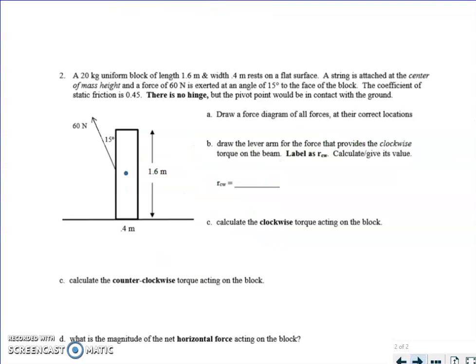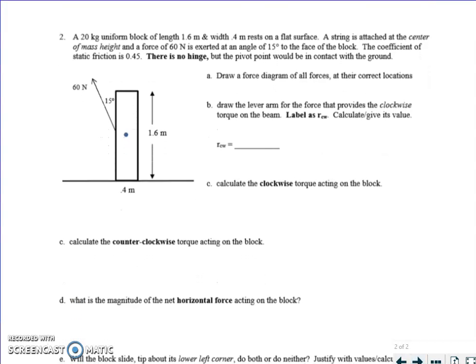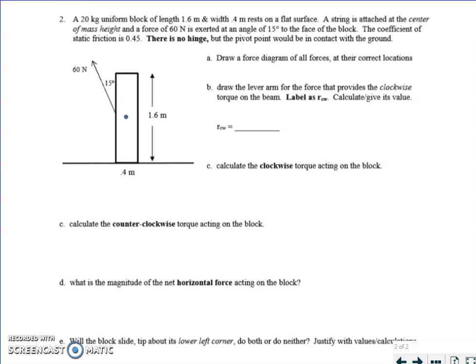Moving on. So this problem gave us a lot of trouble. I did a very similar problem in the notes. And it's just identifying torques and why something either tips or slides or does neither. Okay, so the first thing we had to do is draw a force diagram. And actually, before I get to that, even though there's no actual hinge, it does pivot. You've got to establish the pivot point. Okay, and the pivot point is going to be about that corner.